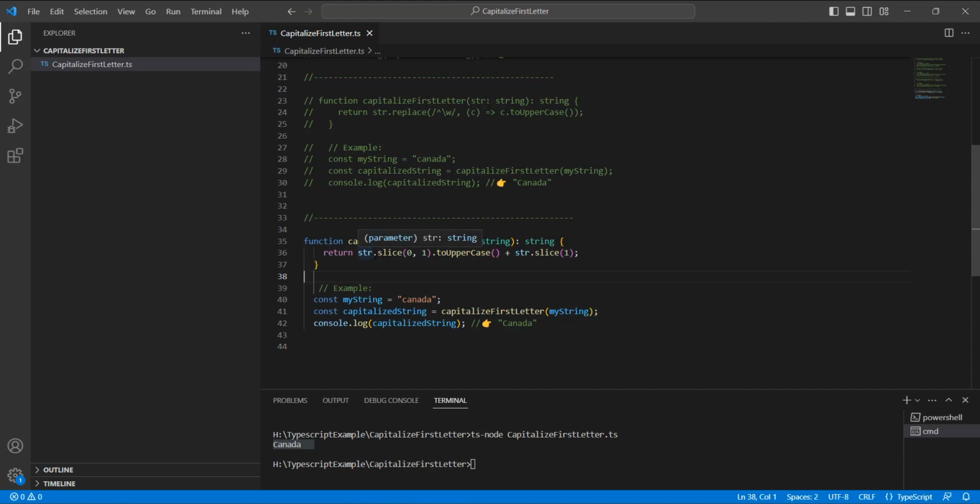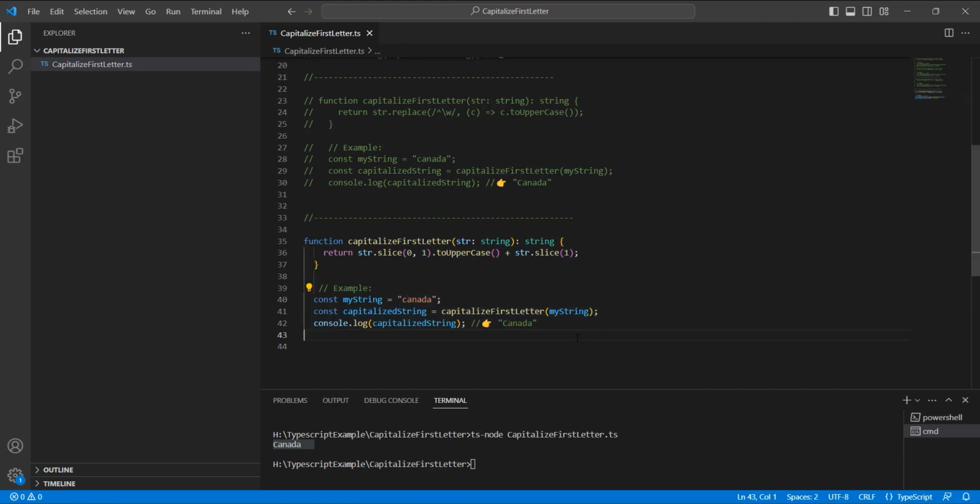When we use canada.slice(0, 1), we will get the first character of the string, that is c. Then we will use the toUpperCase method, which will capitalize it, so it will be the capital C. We have the rest of the string, anada, so we merge it with the capitalized C. So capital C, A N A D A. So it will return Canada.